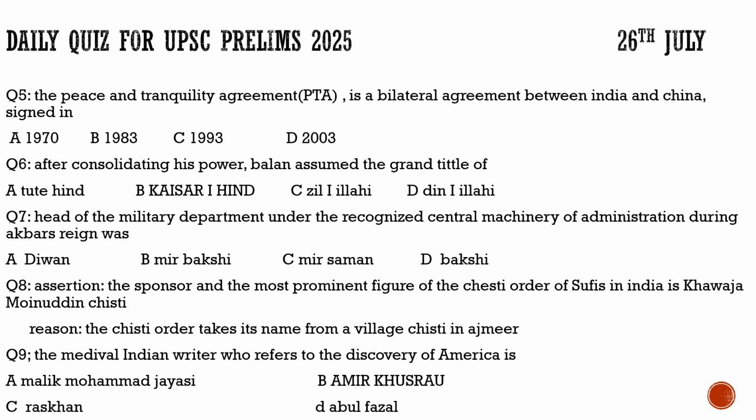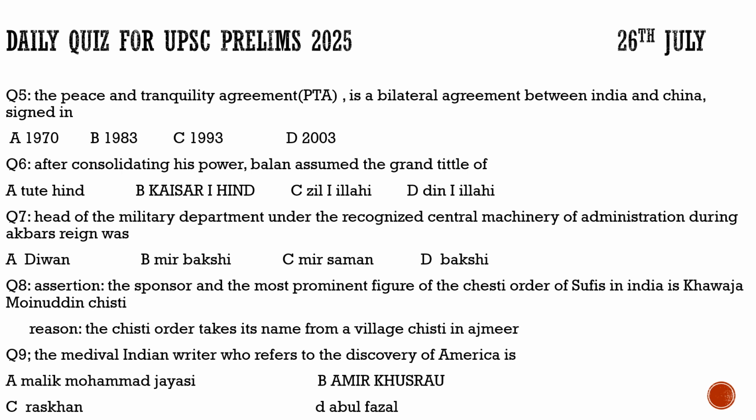Now coming to the question number 7, it says here, head of the military department under the recognized central machinery of administration during Akbar's reign was. Who was the head of the military department during Akbar's reign? Was it Diwan? Was it Mir Bakshi? Was it Mir Saman? Or was he Bakshi? The correct option for the question number 7 is definitely option B. He was Mir Bakshi, who was the head of the military department under the recognized central machinery of administration during Akbar's reign.